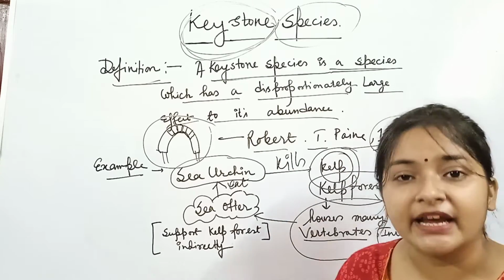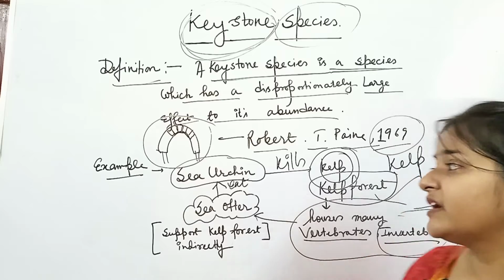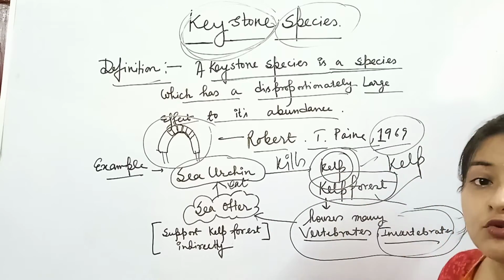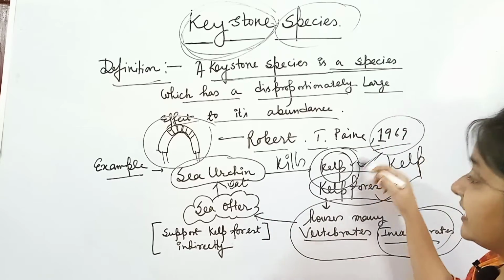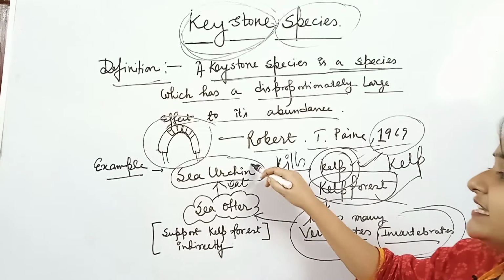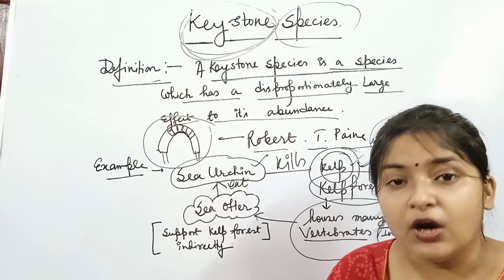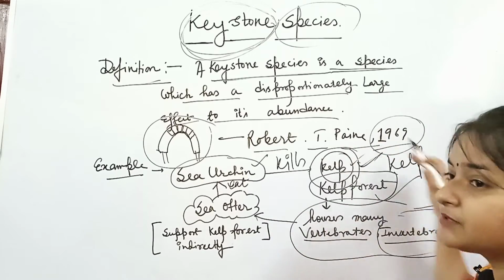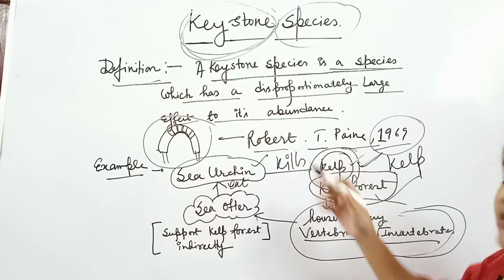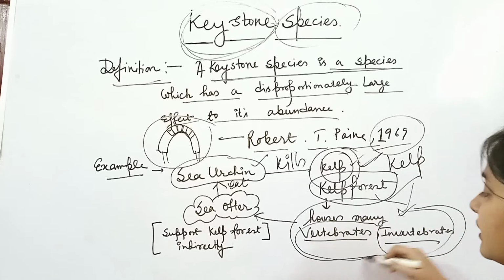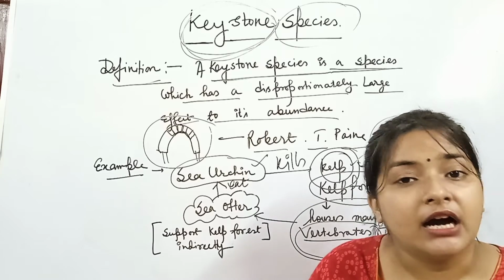It takes food from the kelp. As we all know, the sea urchin cannot make its own food. That is why it has to depend upon kelp for food, because kelp is algae and can make its own food. That is why the sea urchin feeds on kelp and kills the kelp community inside the ocean. If the kelp forest is destroyed by the sea urchin, then it cannot house these vertebrate and invertebrate fauna, and the entire structure will be disturbed.